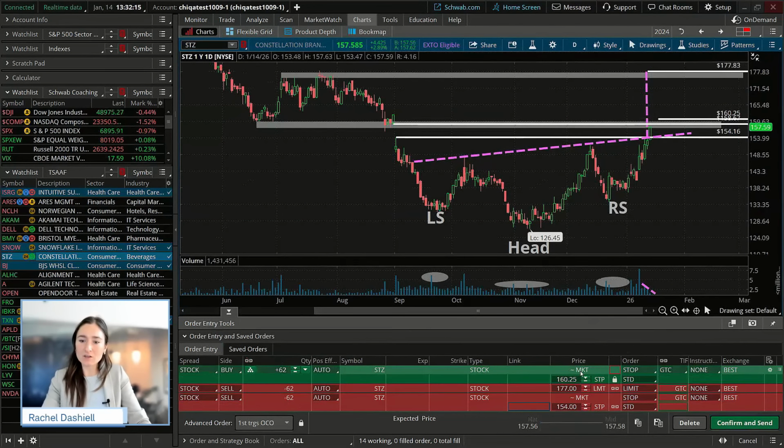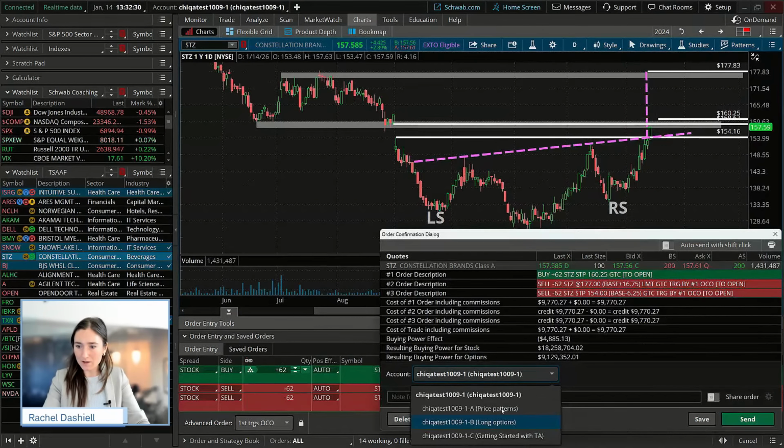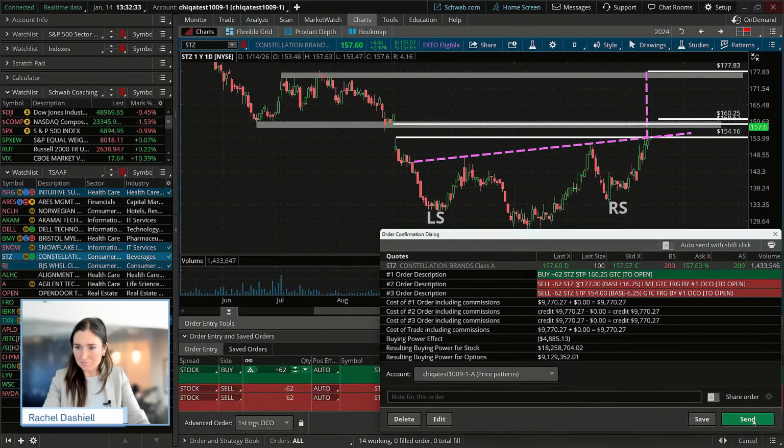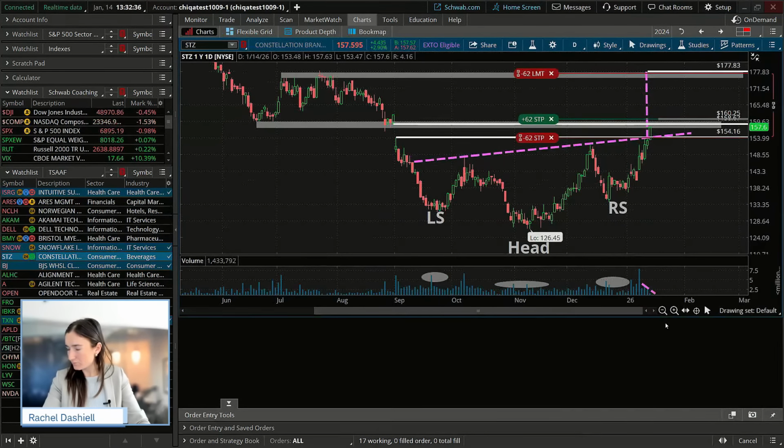So we are getting in using a market order, activating when the price is 160.25, using our measured move to the upside from the breakout point, and we have our stop here at current support, that breakout point there. So I'm going to press confirm and send this to the price patterns group there. We're making sure all these are good till cancel.